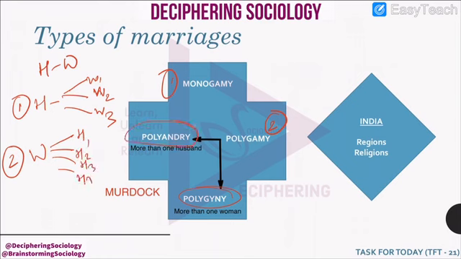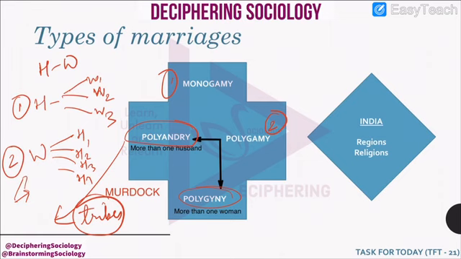This is known as polyandry. Now, these types of family structures or marriages are found in certain tribes where the number of females is less. So, there one female is attached to several males.